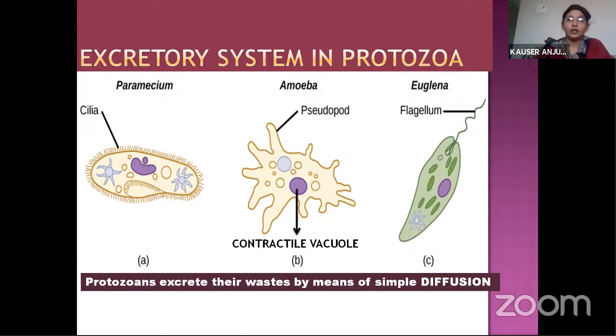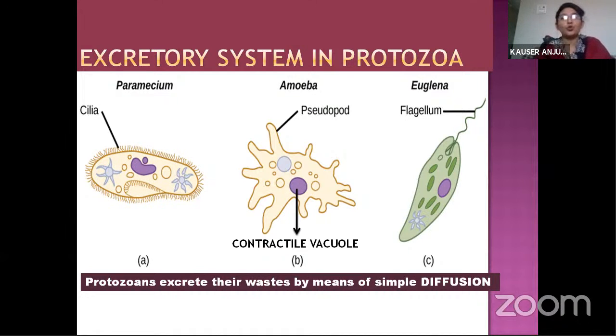So here in Protozoa, how does the excretion go on? One more thing I have told you is how an organism is formed. Few cells combine to form tissues. Few tissues combine to form organs. Few organs combine to form organ system. And few organ systems combine to form an organism.